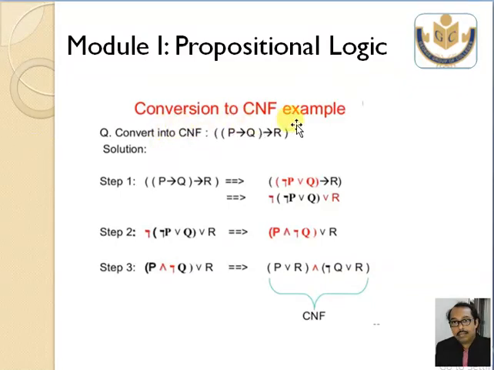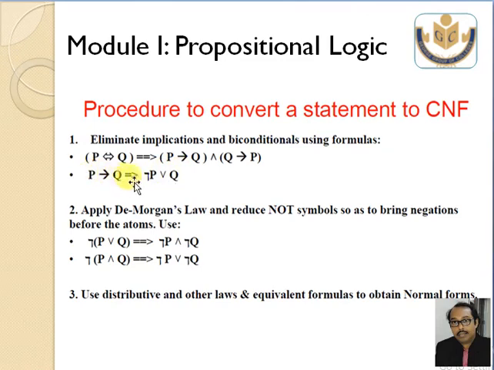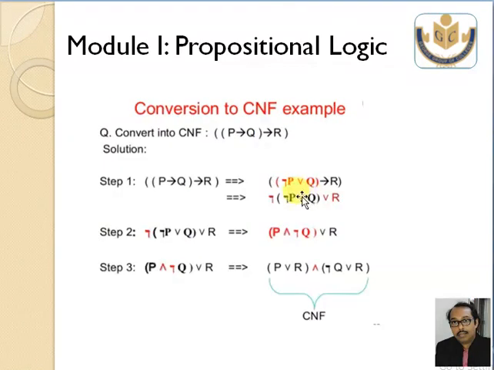So, conversion to CNF example. P arrow Q arrow R can be written as not P or Q arrow R, because just now I told you P arrow Q means not P or Q. Now imagine the red color represents a statement or proposition, and R is another statement or proposition.